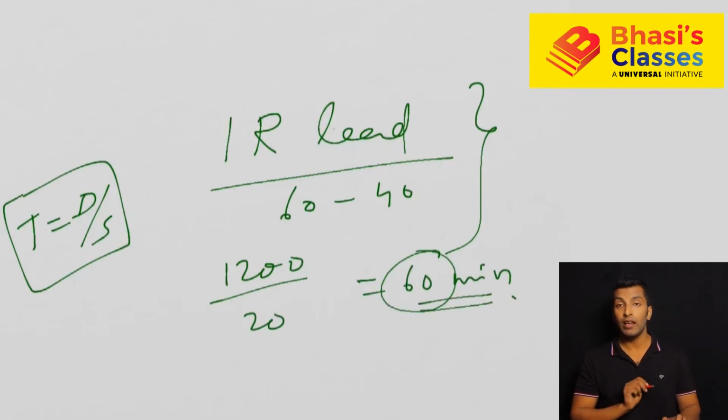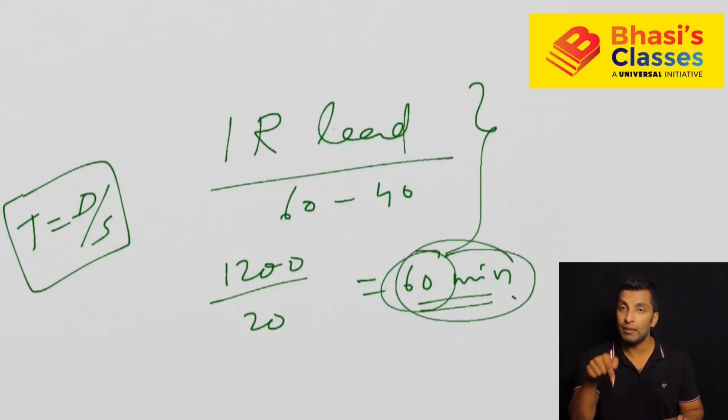So if you see, when they meet for the first time, at the 60th minute they will meet for the first time. And in the previous question that I asked, when they will meet for the first time at the starting point, you also got the answer as 60 minutes. That's a special case, that's why I discussed this question itself in the beginning. The first time they meet is actually at the starting point. So if the question is about when they will meet for the first time, your answer is 60. When they will meet for the first time at the starting point, again the answer is 60. Why? Because they are meeting for the first time at the starting point only. I hope this is clear.